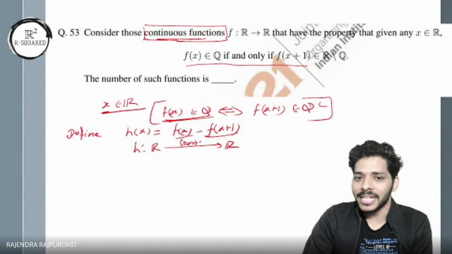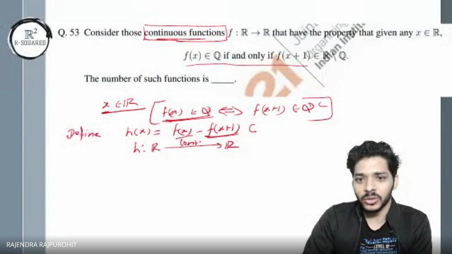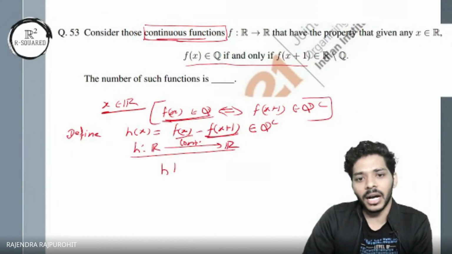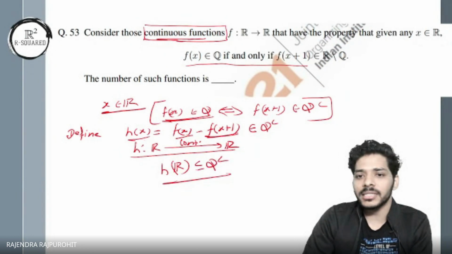So the difference will be rational or irrational? I have one rational number and one irrational number. The difference will be rational or irrational? Anyone? Irrational. It will always be irrational, right? So this belongs to Q complement. So we have h from R to R continuous, and h of R is contained in Q complement, because h of x is always irrational for any x.